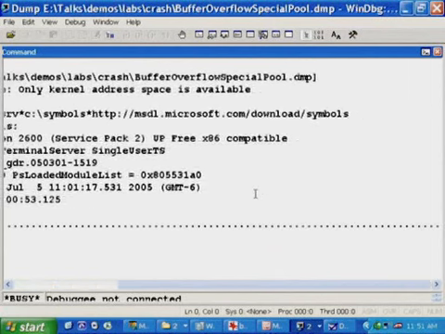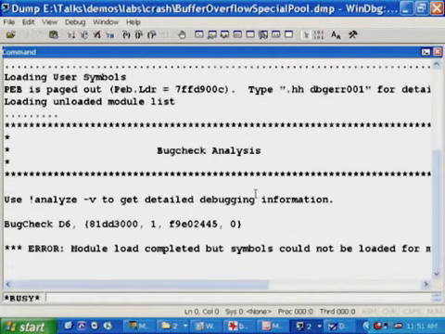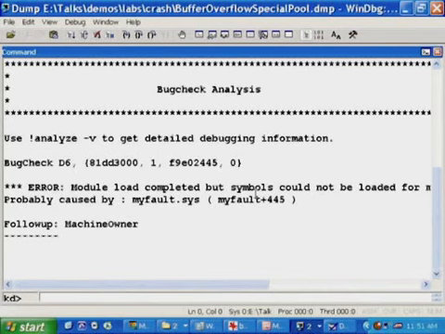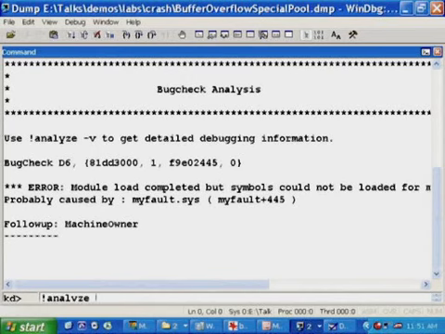And the analysis engine is going to look and tell us a lot of the same information that we saw on the blue screen. Now remember though that in most situations you'll never see the blue screen, so you'll never see myfault.sys there or that text that came out. But right there it tells us probably caused by myfault.sys. If this were the real world analysis, we would be done. And we know for a fact that it is myfault.sys that caused this. Let's just take a look at the stack.